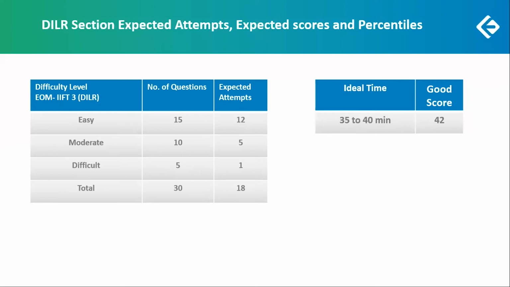Now we are saying the good score is 42, but the cutoff can be around 18 marks as well. So good score, or expected score, is separate from the cutoff score. So understand this.